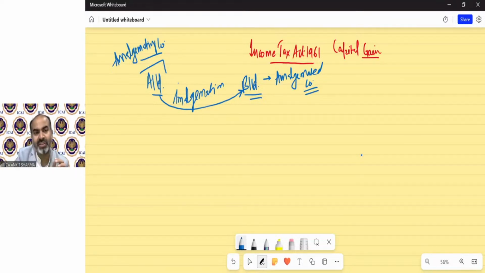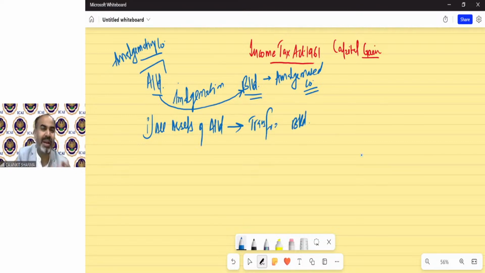The basic conditions are: all assets of the amalgamating company, that means A Limited, 100% of its assets, should be transferred to B Limited.